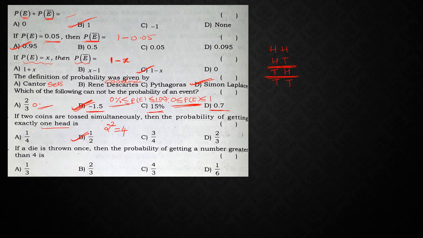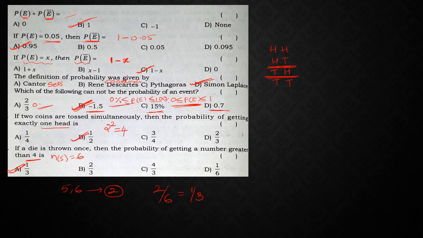If a die is thrown once, from that we can say n of S is equal to 6. Then the probability of getting a number greater than 4. Greater than 4 means what are the possibilities? 5 and 6. So totally how many possibilities did we get? 2. So 2 out of 6, which is nothing but 1 by 3. So the answer is 1 by 3.